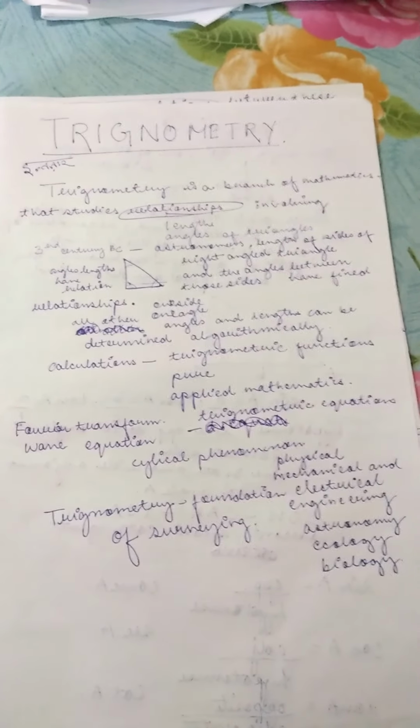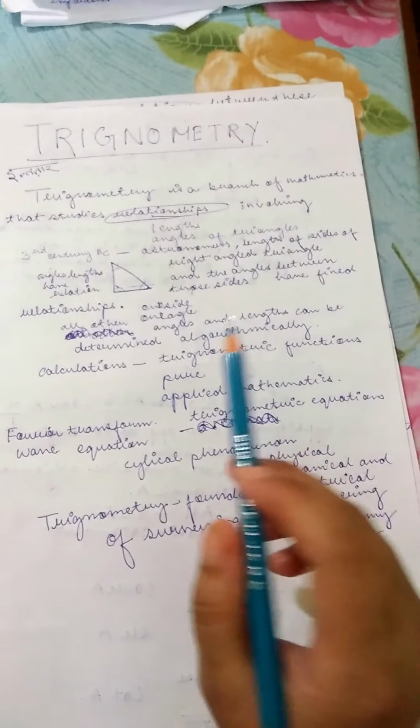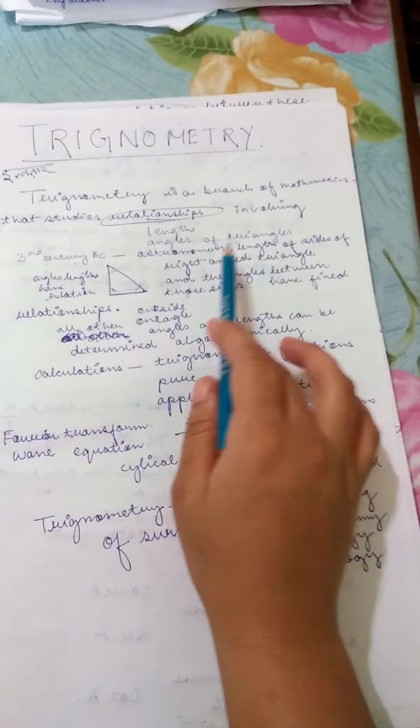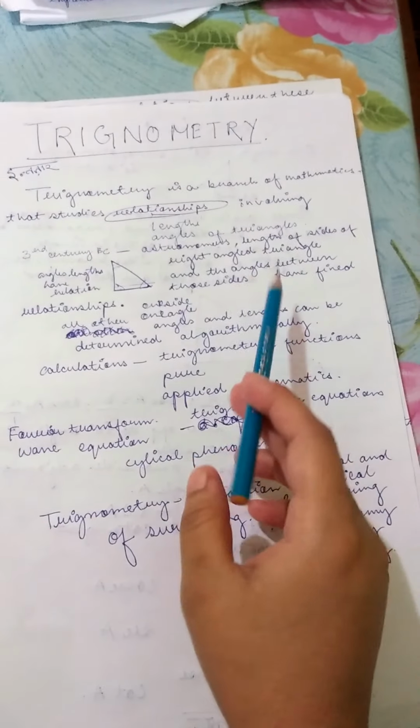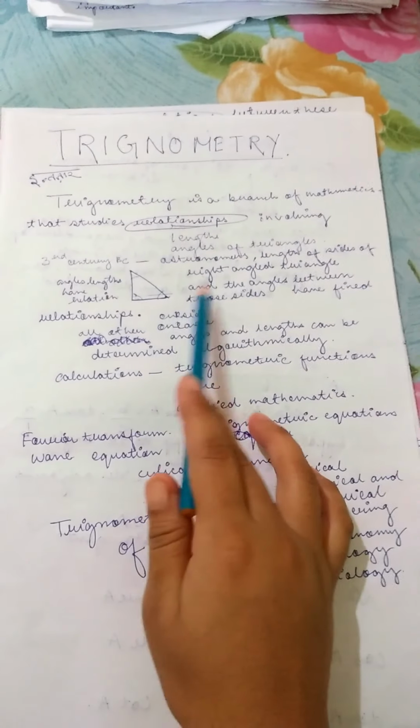Today we are going to study trigonometry. It's in the third semester of maths pedagogy. Trigonometry is a branch of science that studies the relationship involving the lengths and angles of the triangle. So the angles of the triangle and the length. So what happened in the 3rd century BC?